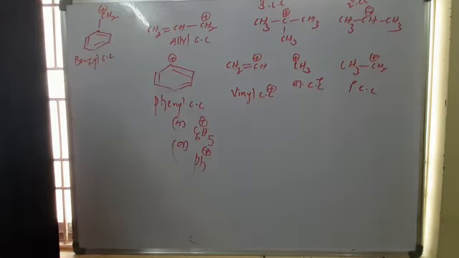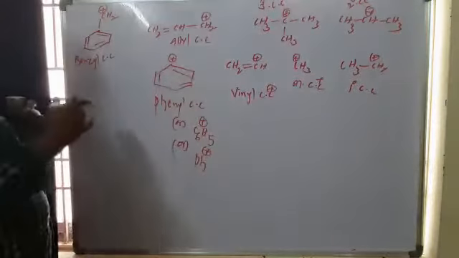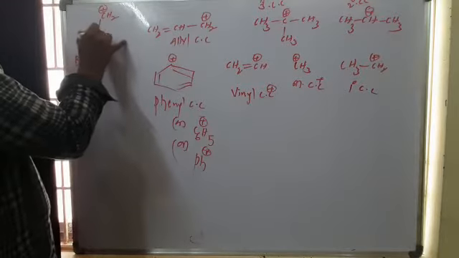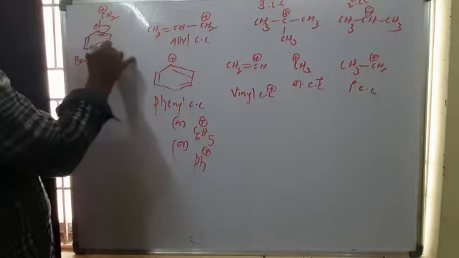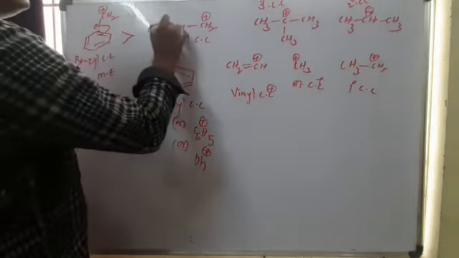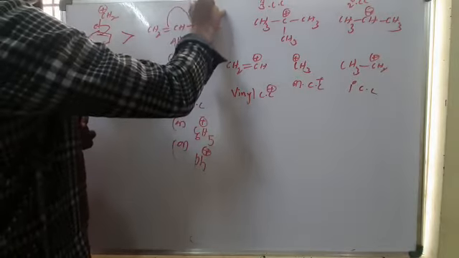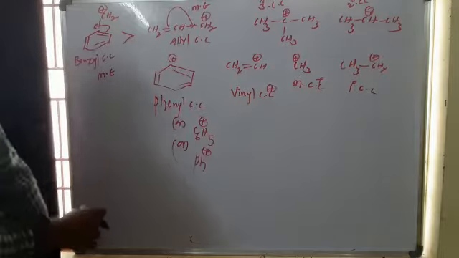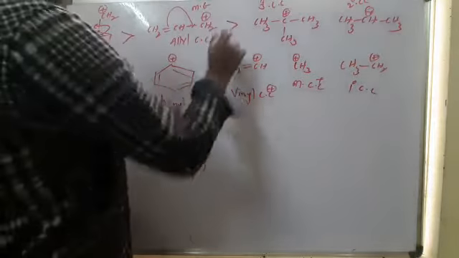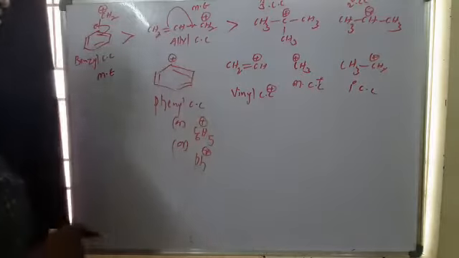They are phenyl carbocation. If you see stability from left to right, as you go down, the stability decreases. Here there is a pi-sigma positive mesomeric effect, and here also a pi-sigma positive mesomeric effect. Always benzyl carbocation is more stable than allyl carbocation.